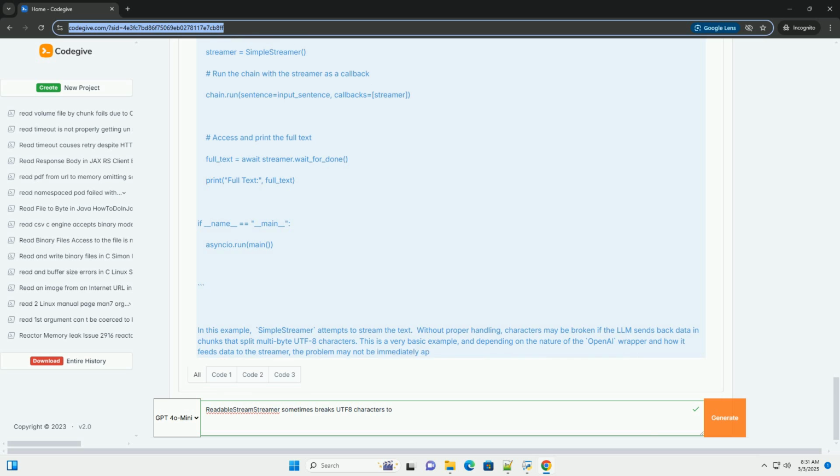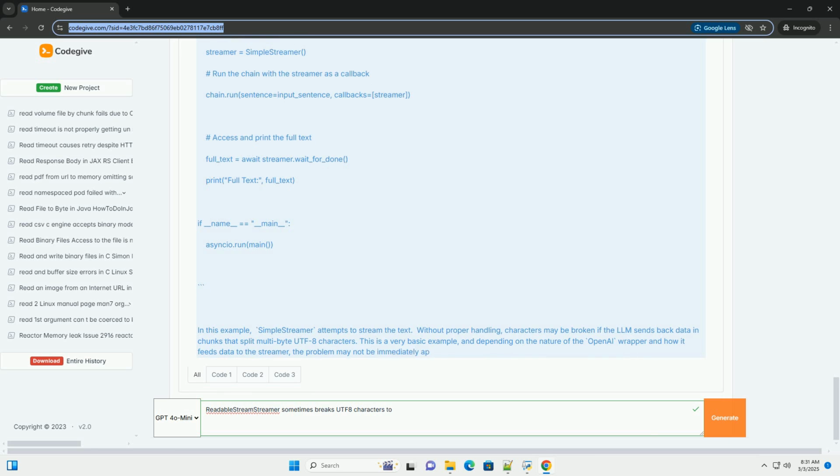3. Addressing consumer-side problems. Terminal configuration: in your terminal, make sure the character encoding is set to UTF-8. On Linux/macOS, you can often set this using the LANG environment variable: export LANG=en_US.UTF-8. In Windows, you might need to adjust the console properties.